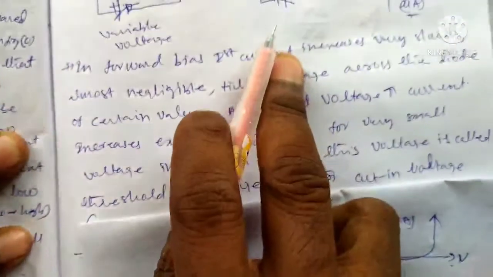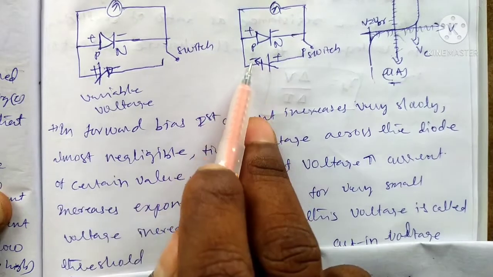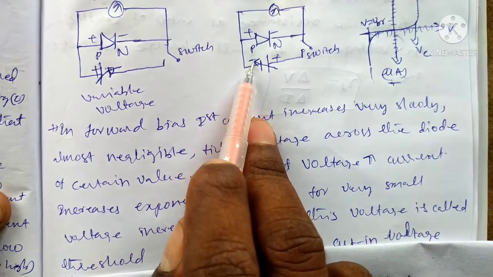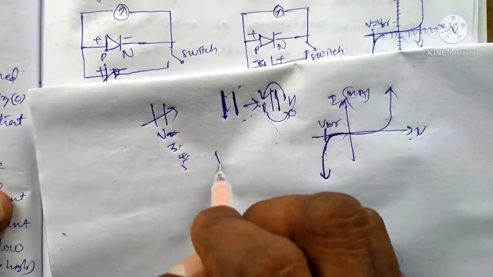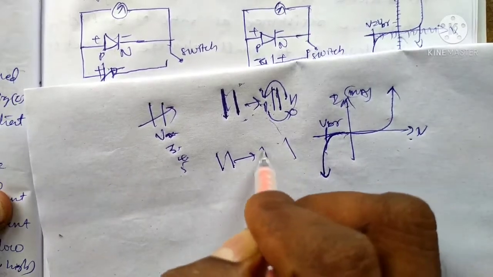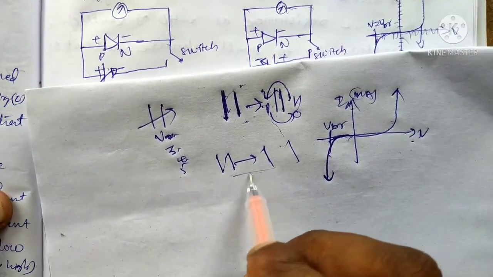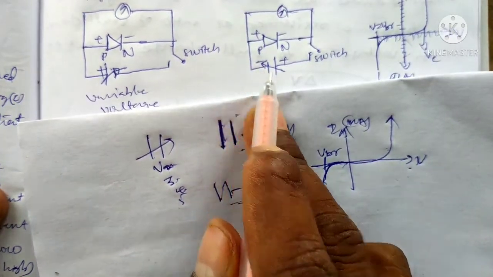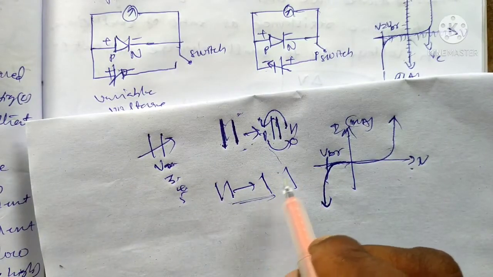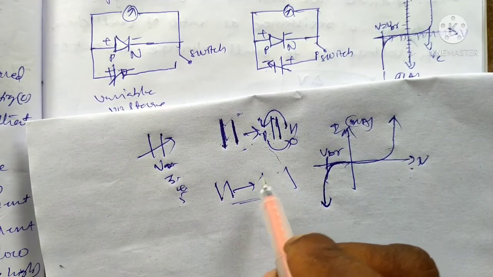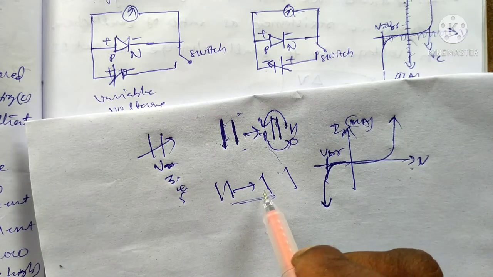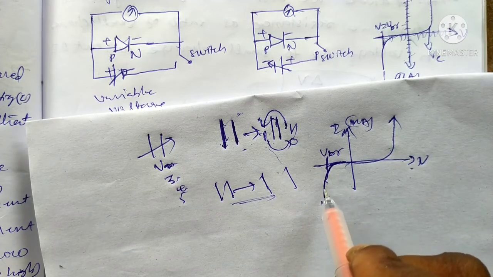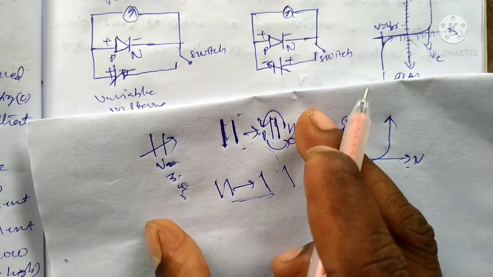In the case of reverse bias, positive is connected to negative. Between the two terminals, attraction forces appear. The width of the depletion layer starts increasing like this, initially. The width of the depletion layer increases with connecting the positive and negative terminals. There is no movement of electrons. That's why we can't get any kind of current in the reverse bias. Up to a certain voltage there is no flow of current, because the width of the depletion layer is very high.